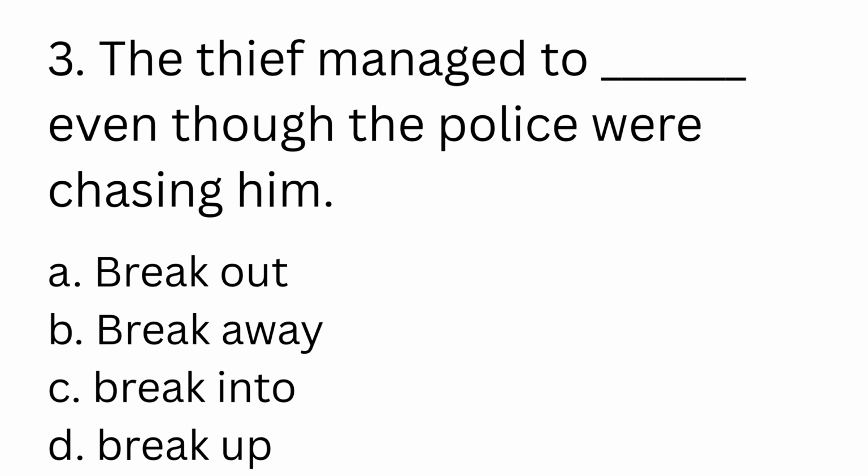Option A is break out, option B is break away, option C is break into, and option D is break up. Let us first start by eliminating. Break up means to end or finish, usually used for a relationship or to break things into pieces. That is what break up means. It doesn't apply in this context.